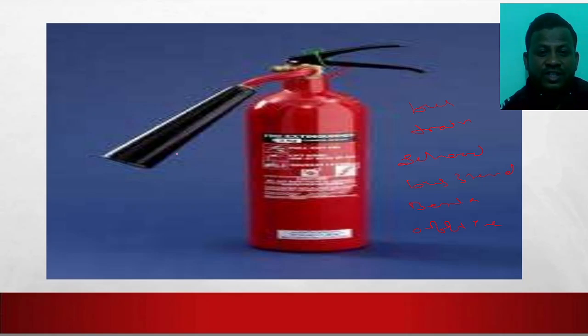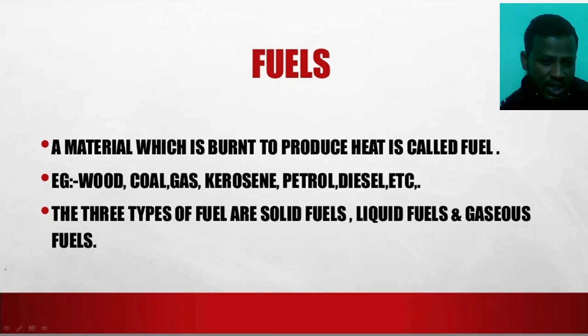We see this object in all these areas. This is the fire extinguisher by which we can stop the fire. We can control the fire. We can reduce the damage caused by fire. Okay, this is the fire extinguisher. Next one is the fuel.